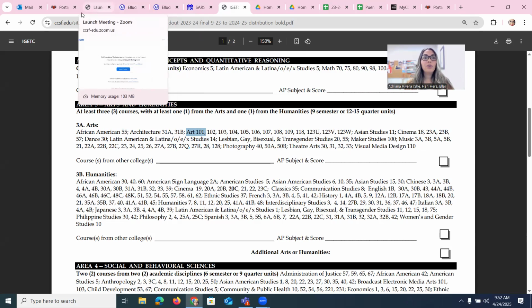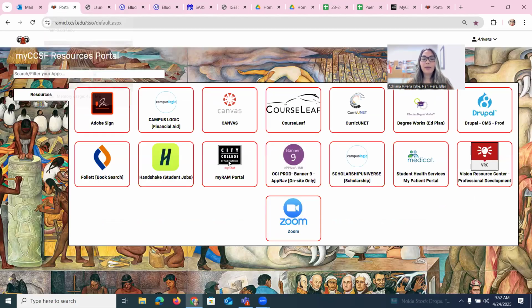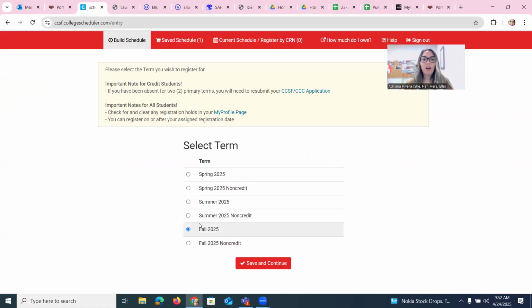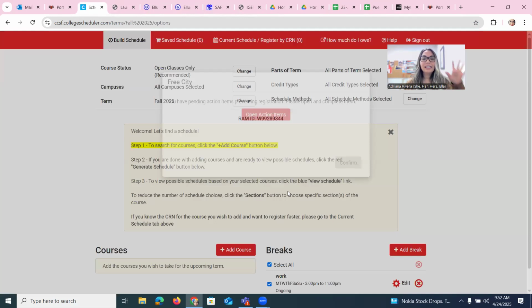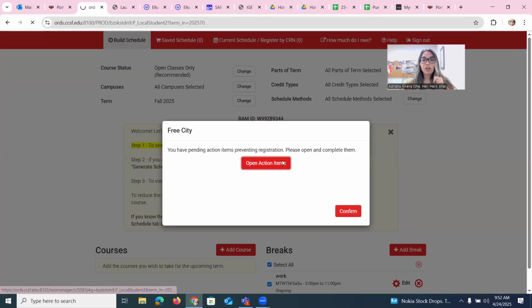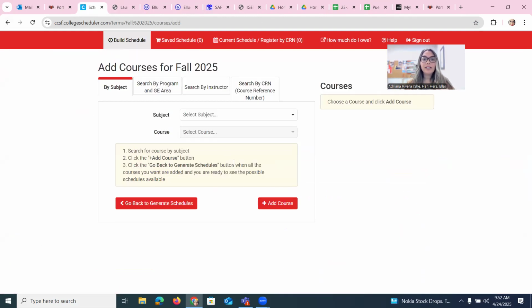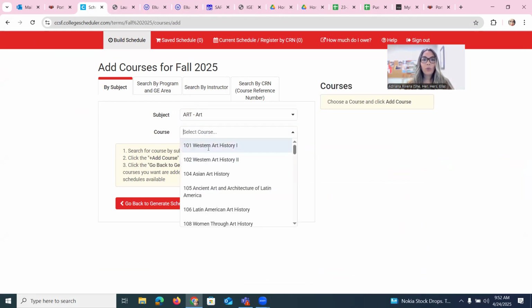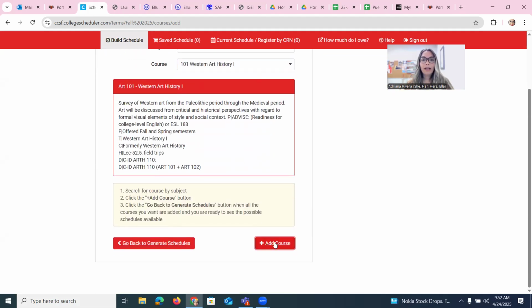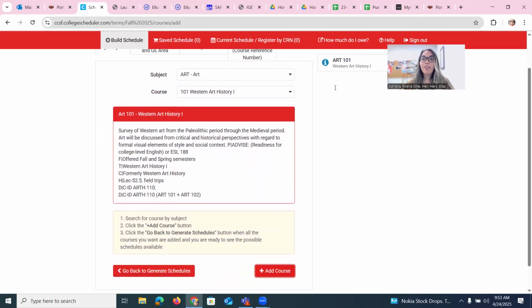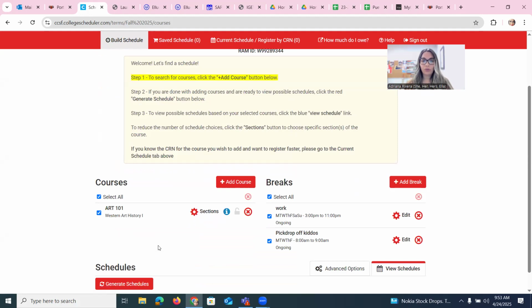From there, you are going to go to MyRam portal, register here, fall, save. It's going to have this Free City questionnaire. Make sure that you fill that out. And then you're going to add a course, search for Art 101. And as you can see, there are many different Art sections. Add to your little shopping cart area. From there, you're going to generate schedules.